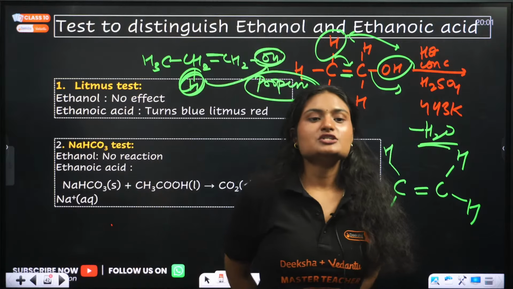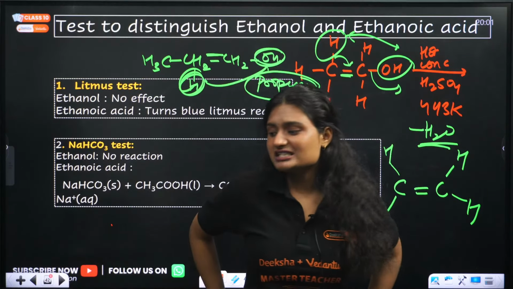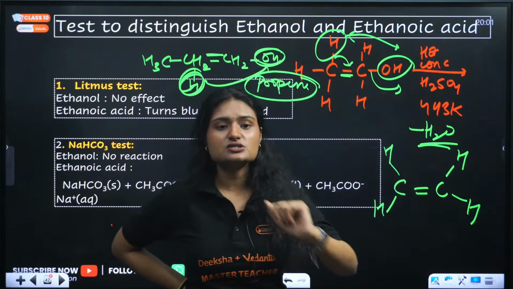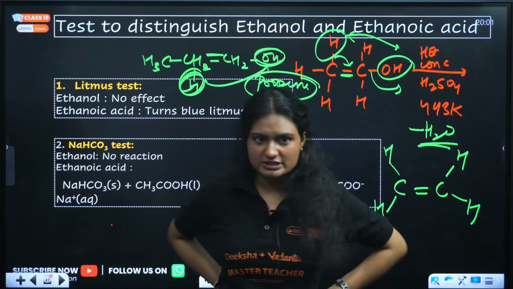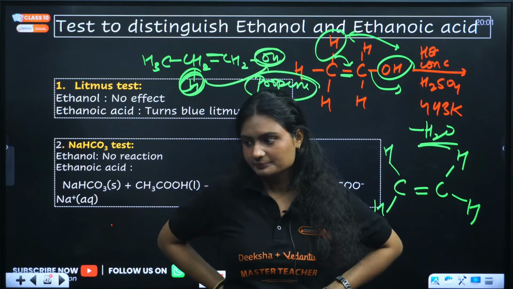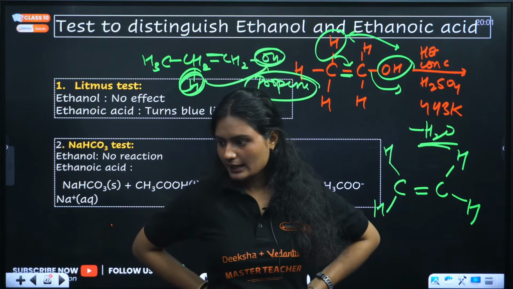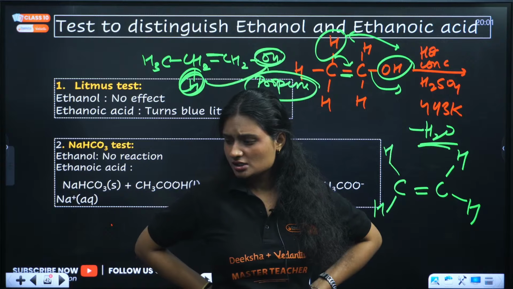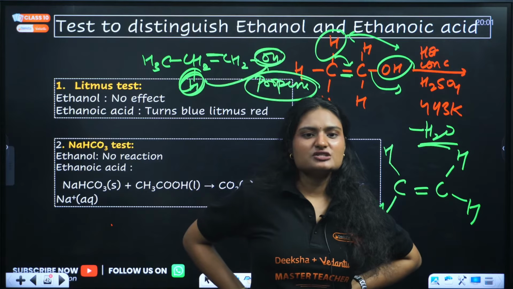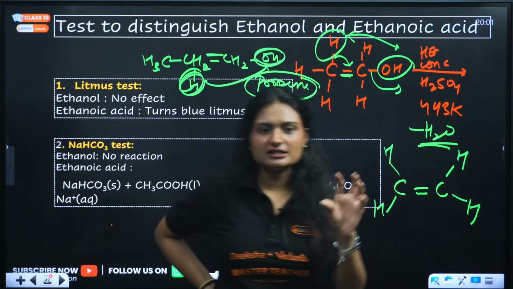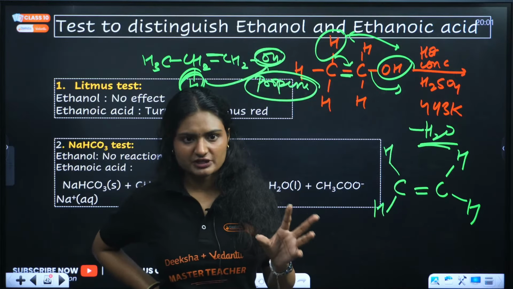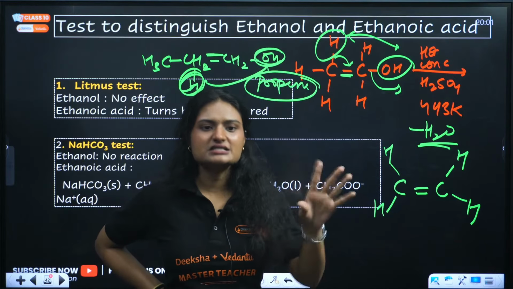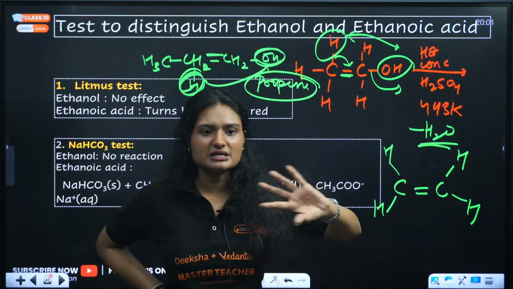Okay. So the difference between ethanol and ethanoic acid is like this. You have two tests, the litmus test and the sodium bicarbonate test. First is the litmus test. Whenever you treat an acid with litmus, the color changes from blue litmus to red. But ethanol doesn't have any effect because it is neither an acid nor a base.